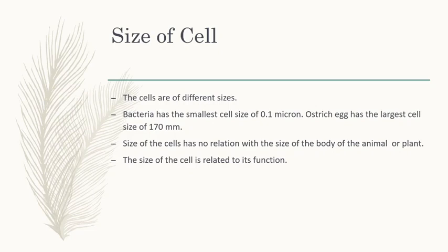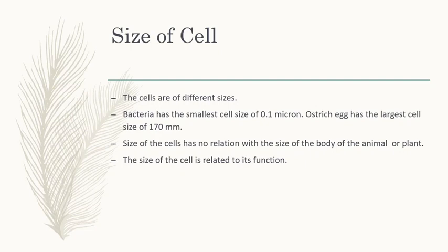We know that elephant and rat's size is very different. Elephant is very large and the rat is small. The nerve cell both in the elephant and the rat are long and branched.